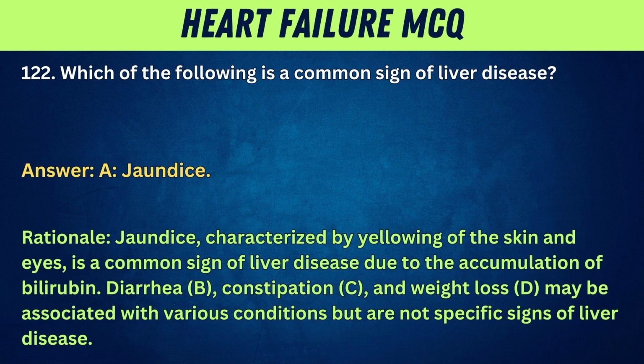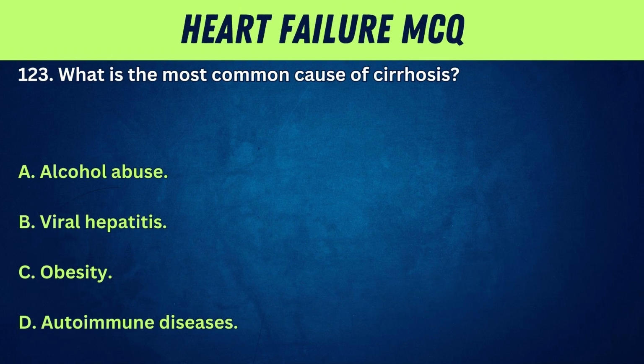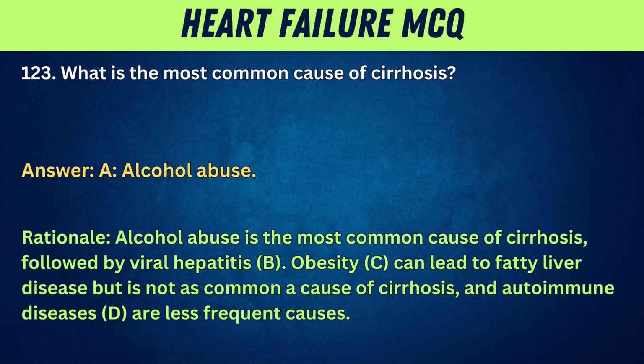the accumulation of bilirubin. Diarrhea, B, constipation, C, and weight loss, D, may be associated with various conditions but are not specific signs of liver disease. 123. What is the most common cause of cirrhosis? A. Alcohol abuse. B. Viral hepatitis. C. Obesity. D. Autoimmune diseases. Answer: A. Alcohol abuse.